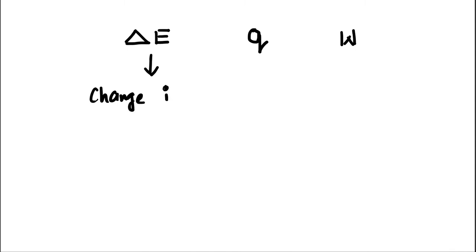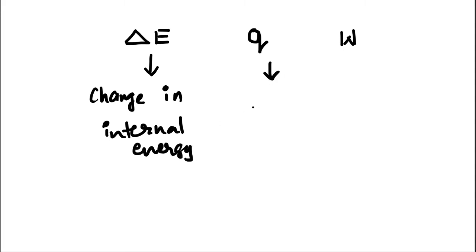The mathematical form involves three important terms: delta E, Q, that is heat, and W, that is work. Delta E is the change in internal energy; we will discuss what internal energy is.